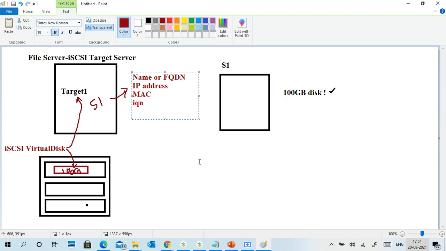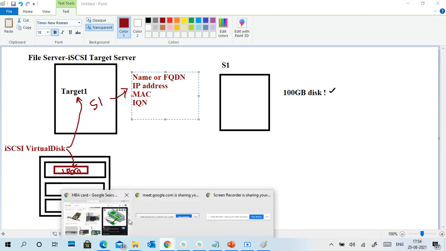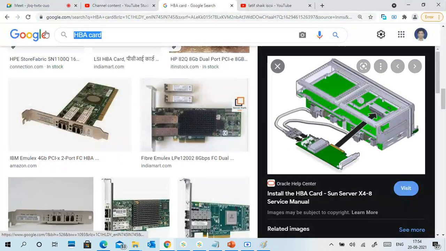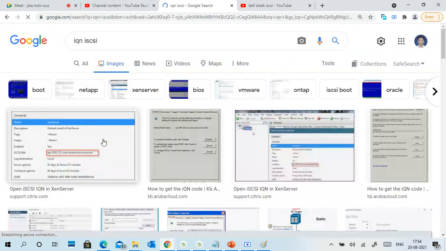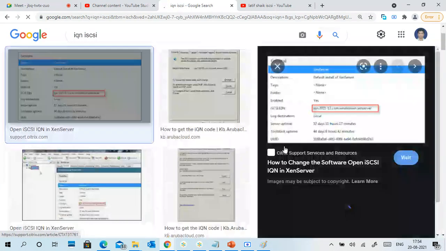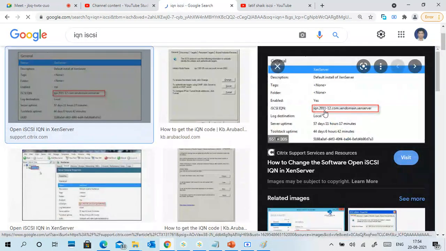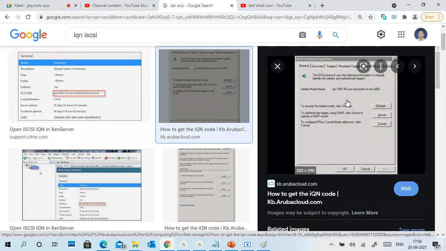Every PC has a unique number in its system for the iSCSI target. So the IQN number is there. We'll see here, it is IQN, iSCSI. It looks like IQN 2011-21.com, something like this, followed by the FQDN or the machine name, computer name.